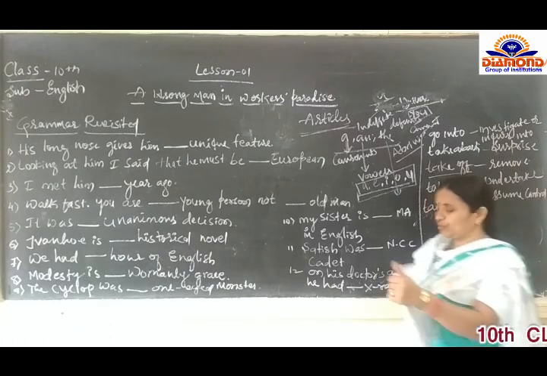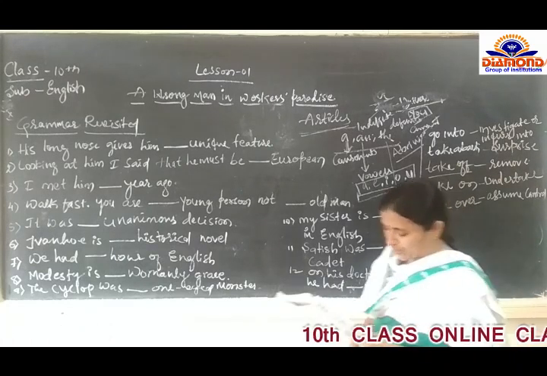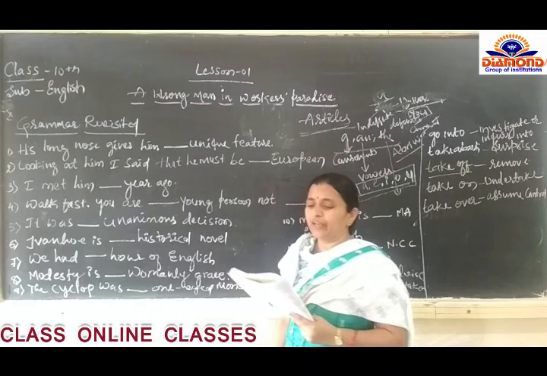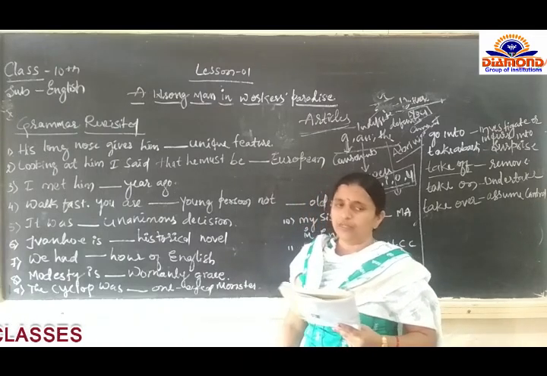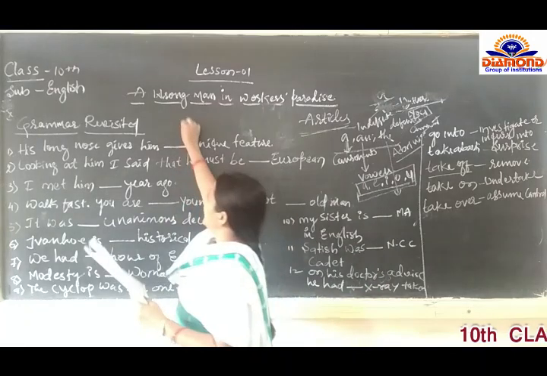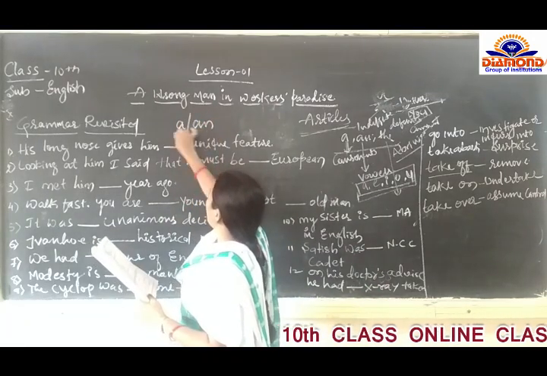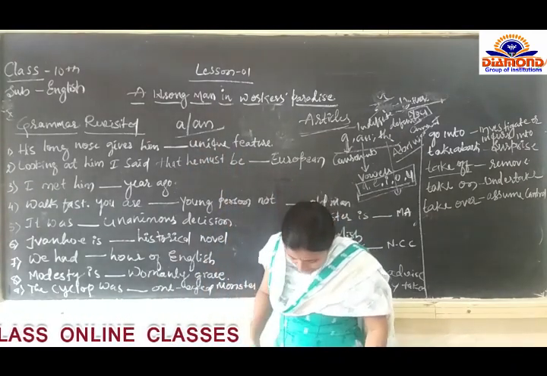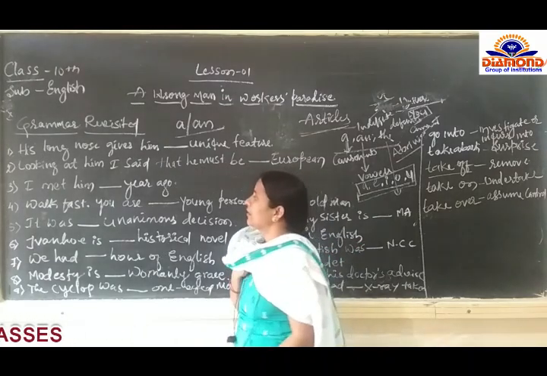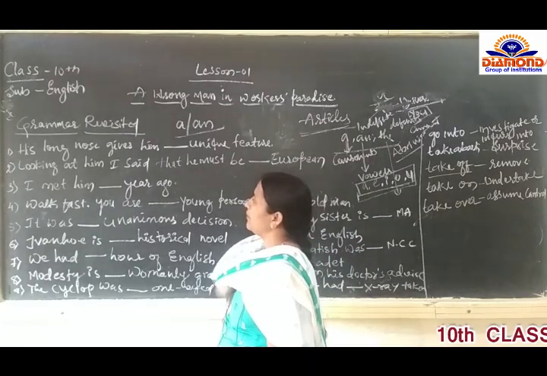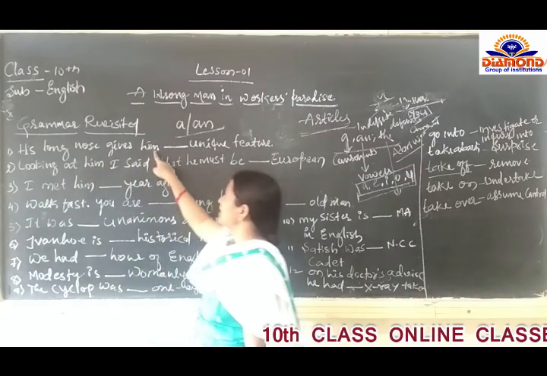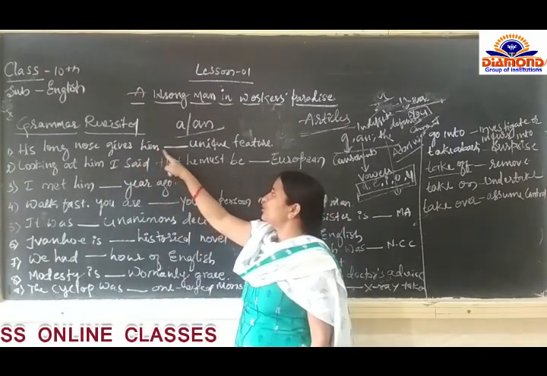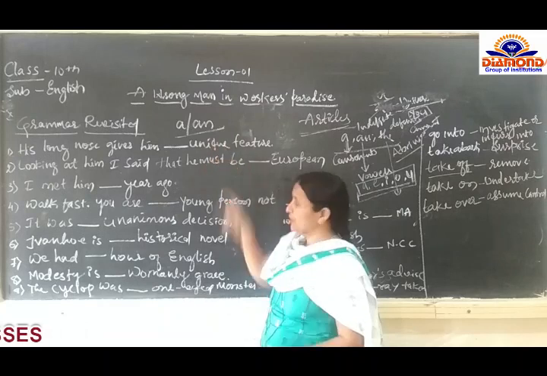So let us go through your textbook. If you have the textbook, you can see page number 13. Fill in the blanks with a or an. Only two articles are given, a or an. You have to fill up the gaps with a or an. Let us see the first example: His long nose gives him dash unique feature.